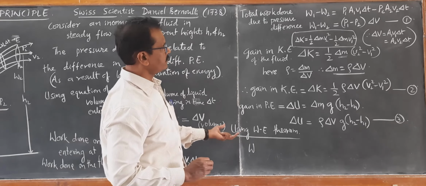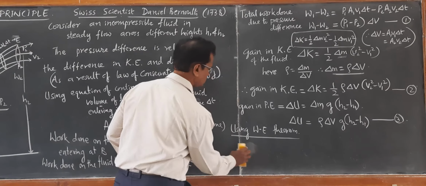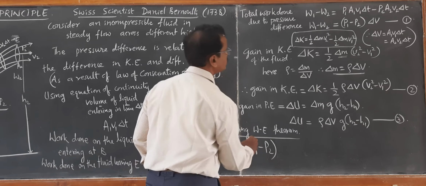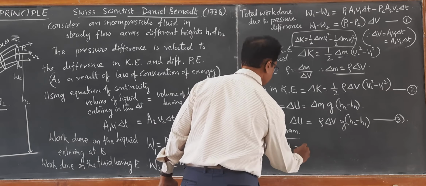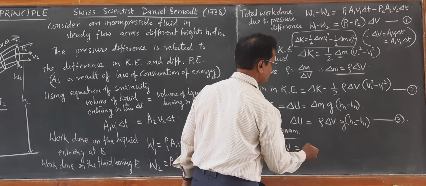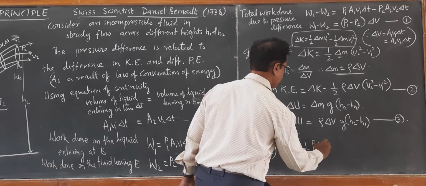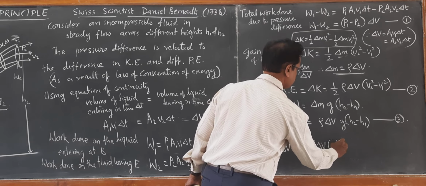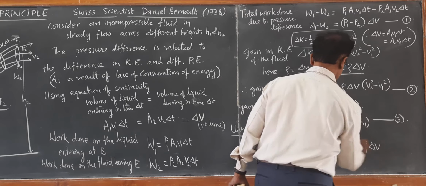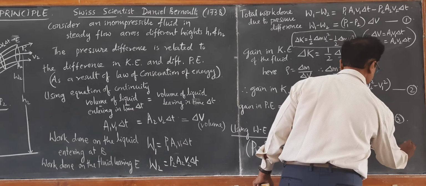So W1 minus W2 can now be written as P1 minus P2 into delta V, from equation number 1, equal to the gain in kinetic energy delta K plus delta U. From equation number 2, it is half rho delta V into V2 square minus V1 square plus the gain in potential energy, rho delta V into g into H2 minus H1.